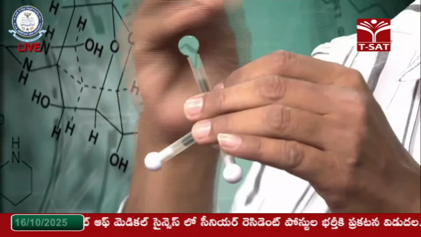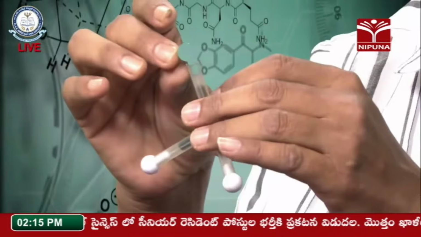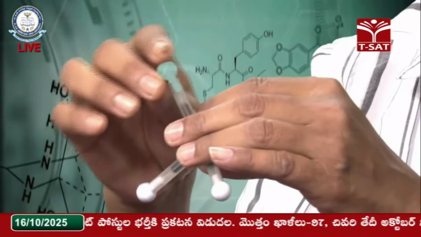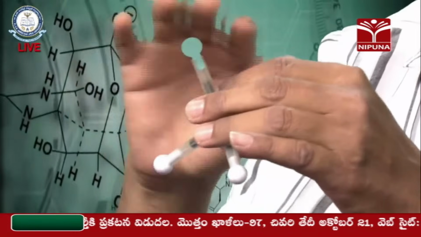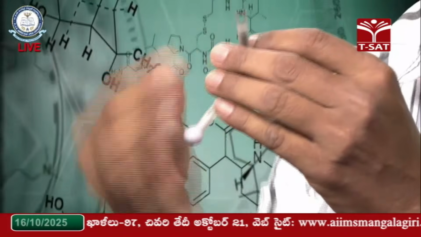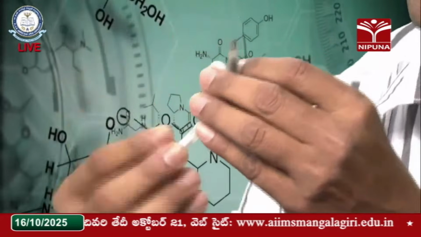So, first we replace the H1, for example the HA hydrogen, with bromine. So, we get this configuration. In the second operation, we are replacing the HB hydrogen, then the bromine comes here.